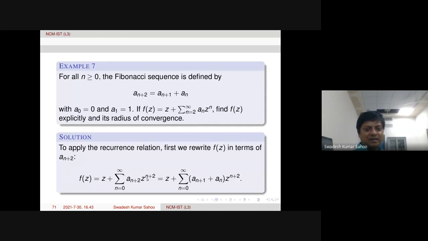So f of z is like this. We are rewriting a n in terms of a n plus 2. Therefore, n starts from 0 now; earlier it was n from 2. So here, now we replace this recurrence relation. z power n plus 2 is there, and now we have two factors here, a n plus 1, then a n.